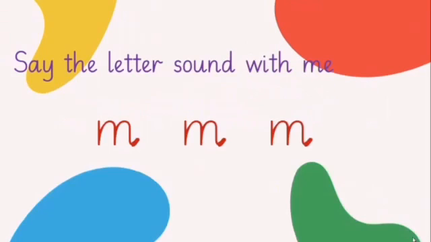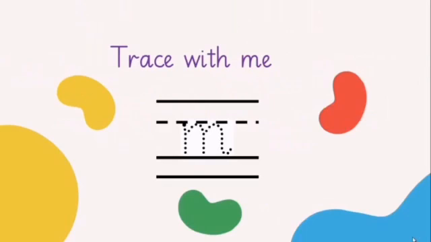Say the letter sound with me. M, M, M. Come on, trace with me the letter M. Are you ready? Alright. Now start from the dot. Come down, down, down. Touch the line. Go up, up again and make one hump. Alright. Now come down, down, down.